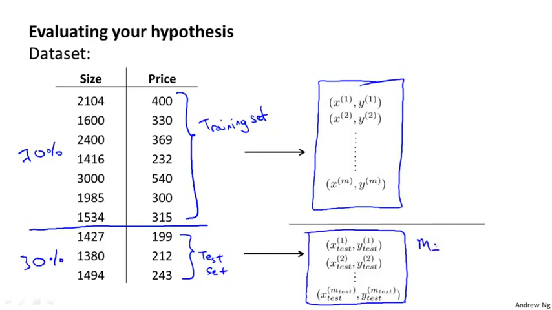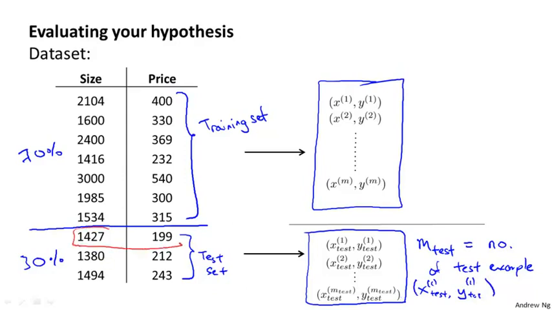And here I'm going to use the notation m subscript test to denote the number of test examples. And so in general, this subscript test is going to denote examples that come from my test set, so that x1 subscript test, comma y1 subscript test is my first test example, which I guess in this example might be this example over here.